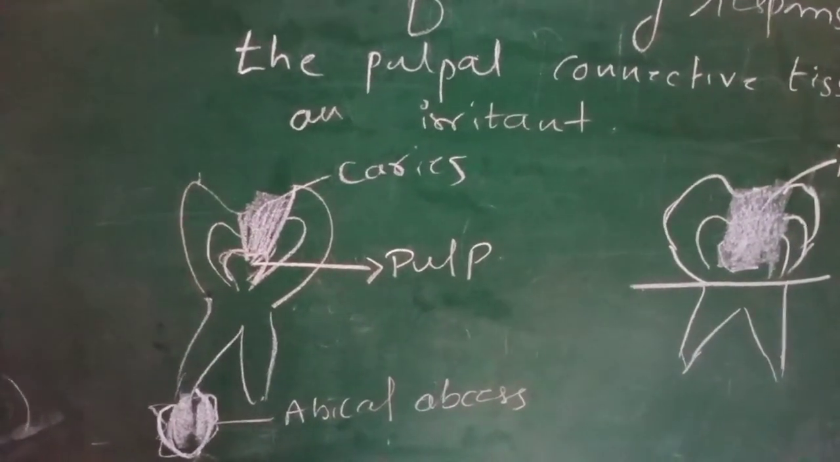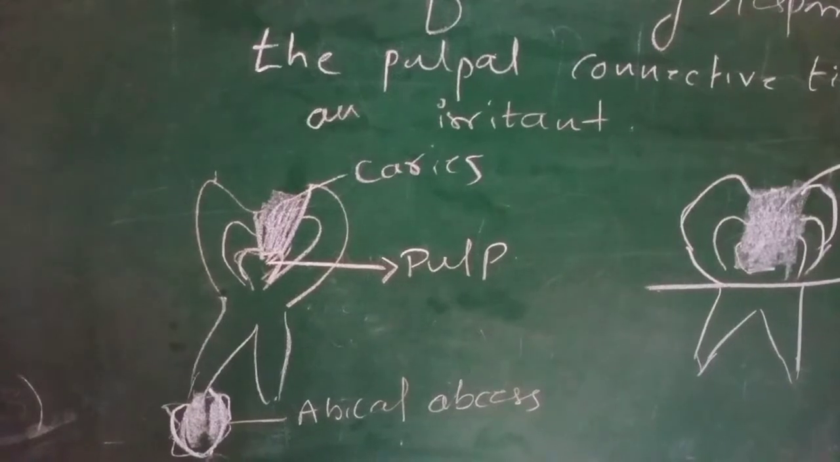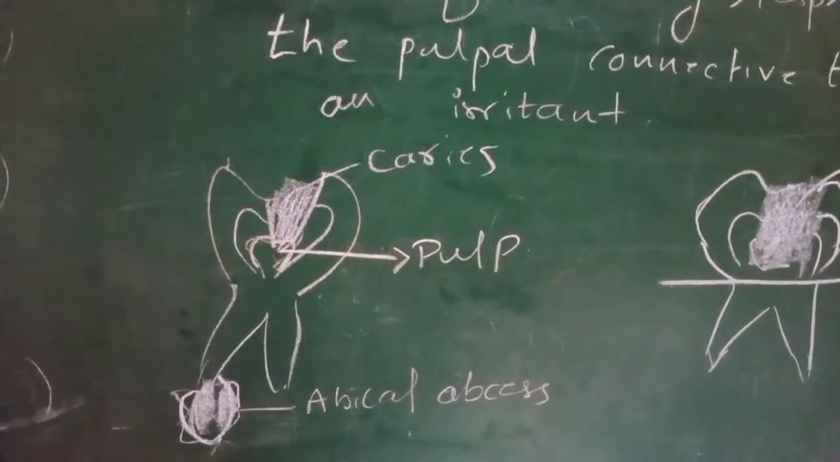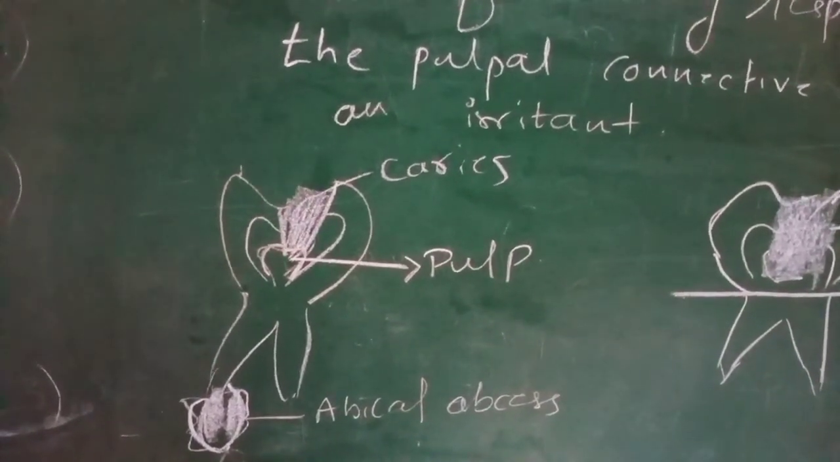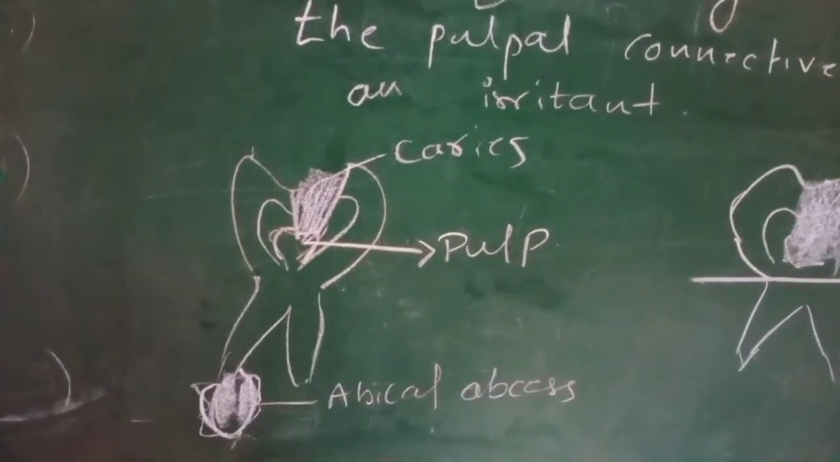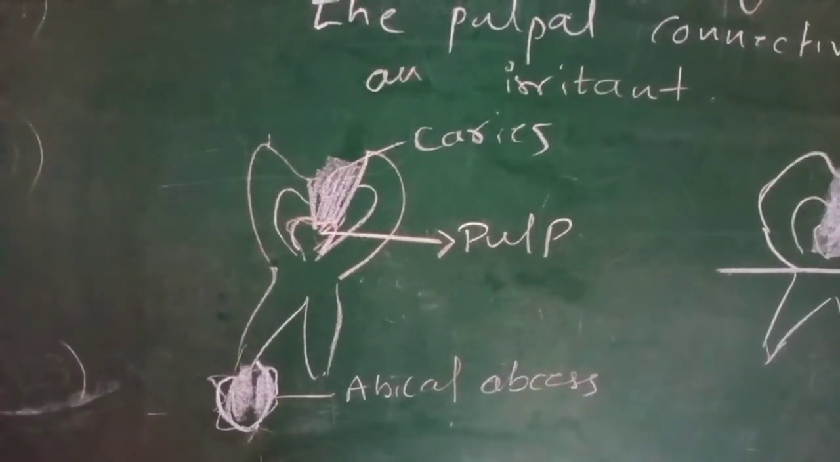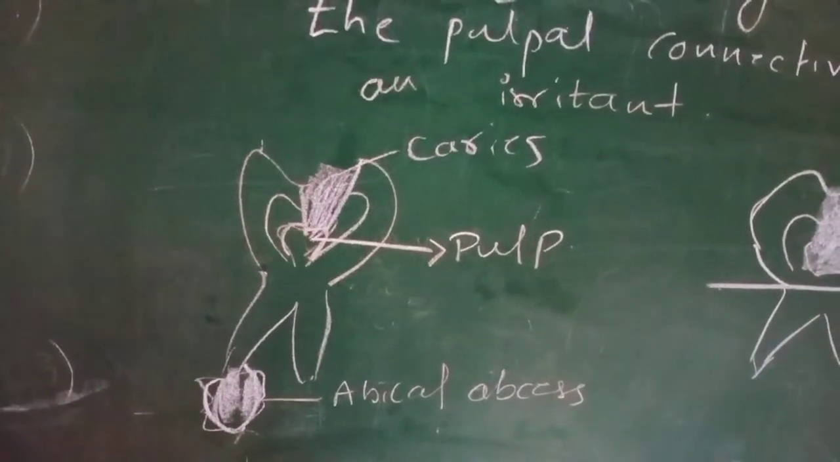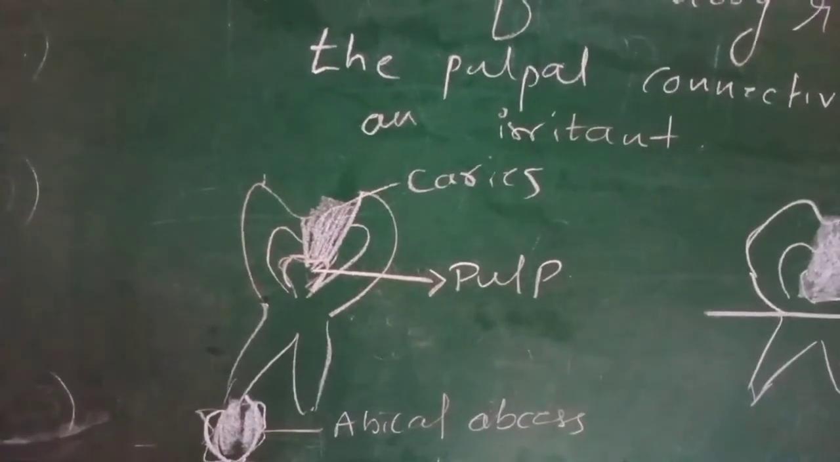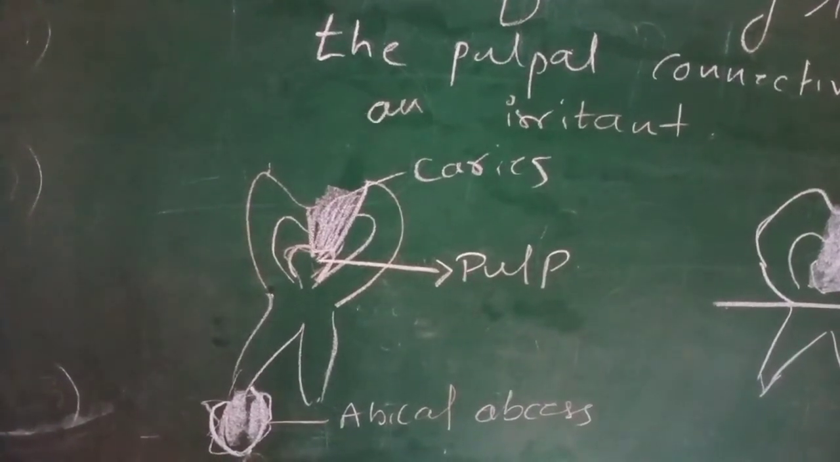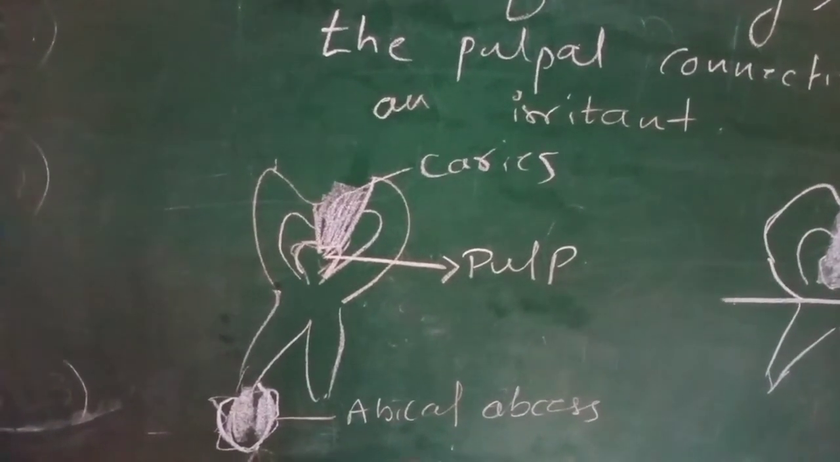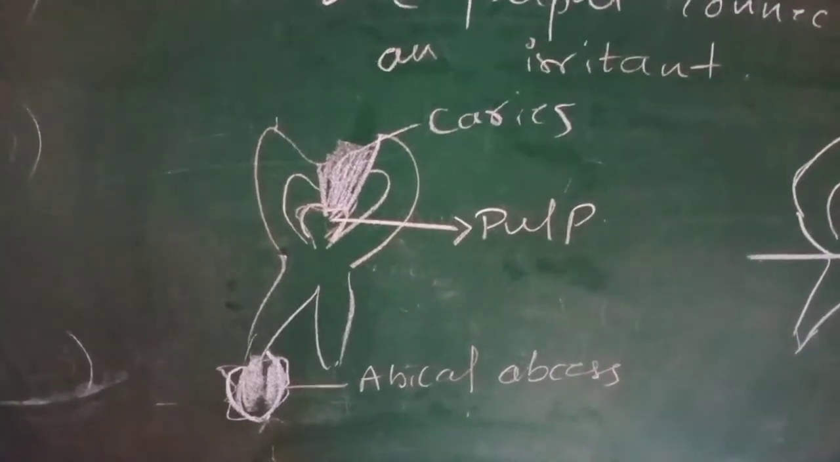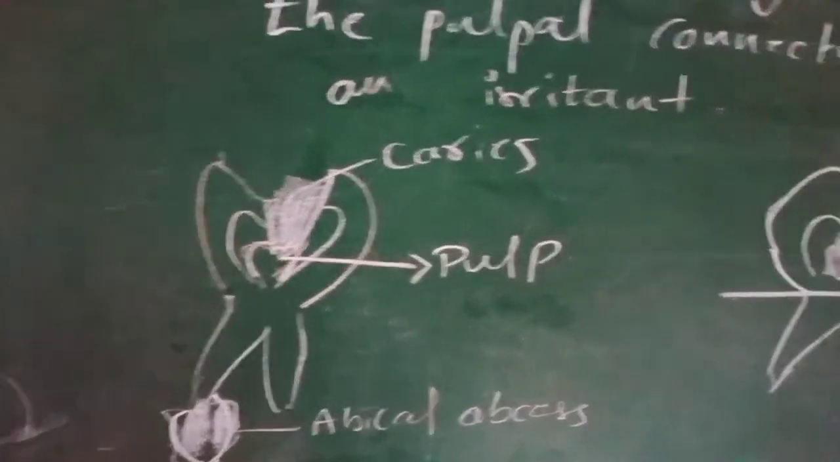In the open form, we can see mainly chronic inflammation due to an exposed pulp. There the tooth may lead to an apical abscess, and sometimes we may see granulation tissue surrounding the abscess, that is known as a pulpal granuloma.